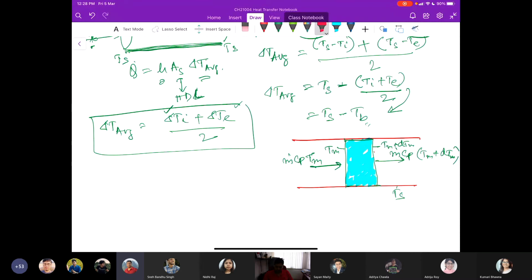Here we have delta Q dot, which is h (Ts minus Tm) through an area dA. This is the dx.